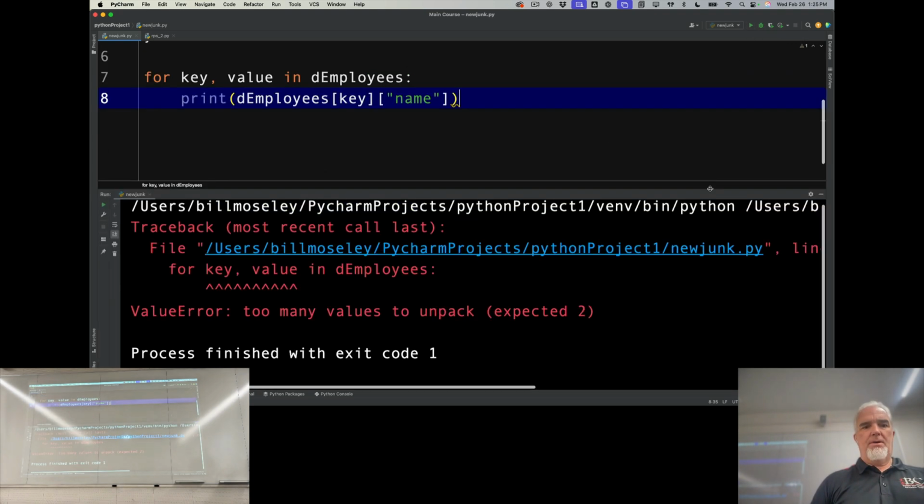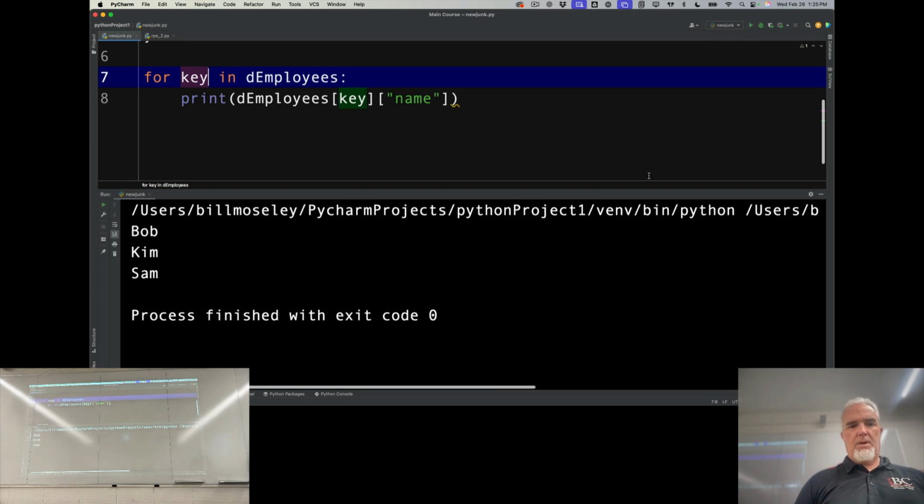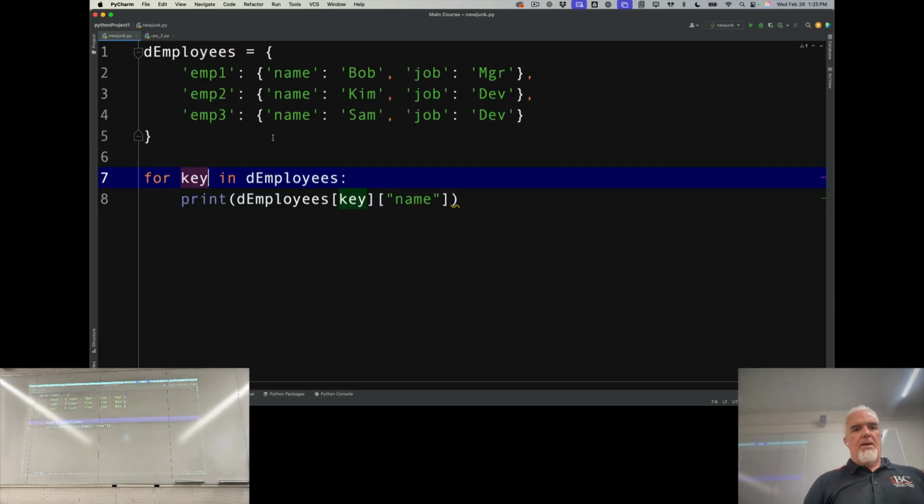So if I do this, oops, too many values. I'll just do it this way, for key in there. There we go. So now it goes through each of the keys in that employees. It goes through each key in the employees one at a time, and it uses that here to identify which record, and then it prints the employee's name.